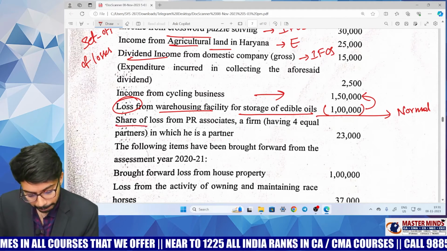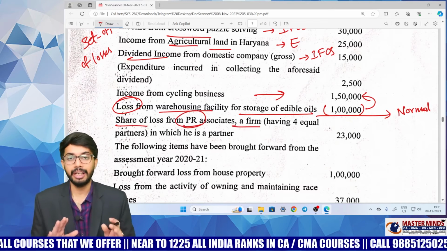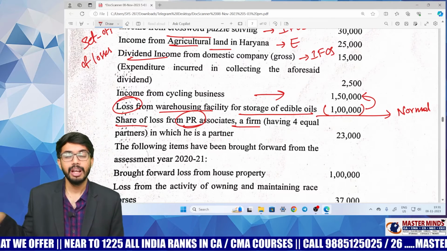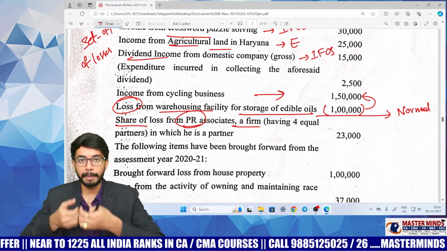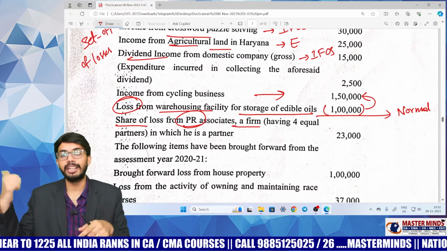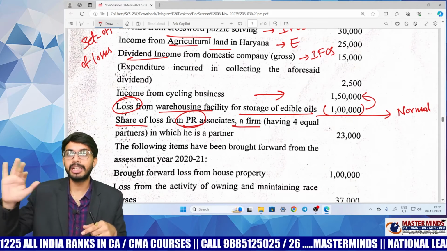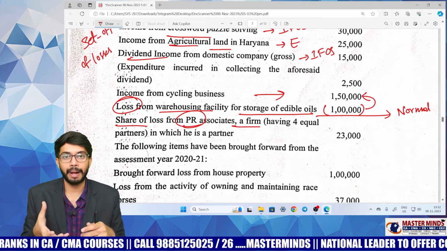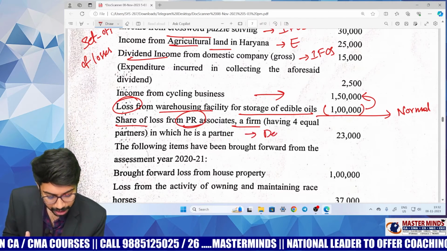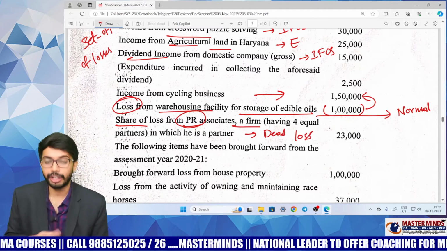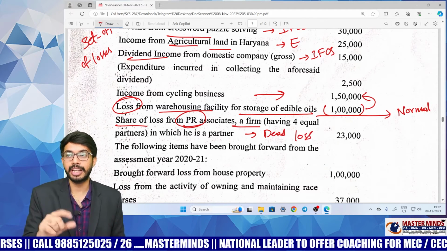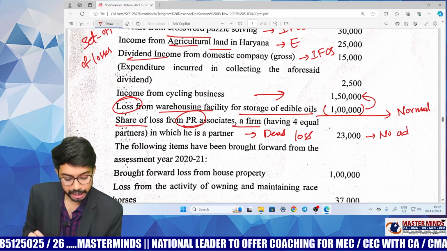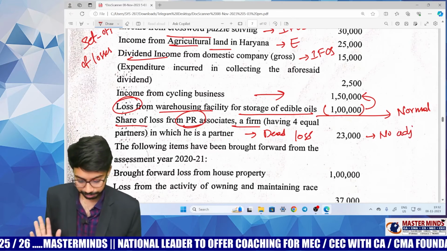Share of loss from PR Associates partnership firm. See, partnership firm losses can be set off only by the partnership firm. Now whatever share of loss is received by the partner cannot be set off against other incomes. This is dead loss. That means this loss you cannot set off against other incomes. This loss can be set off only by the partnership firm. So no adjustment is required. This point is given just to confuse you.